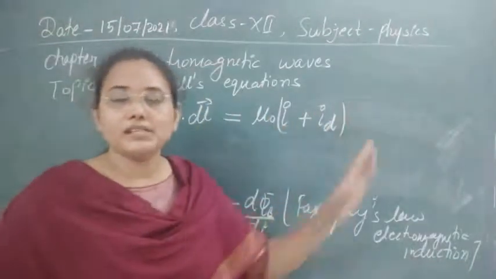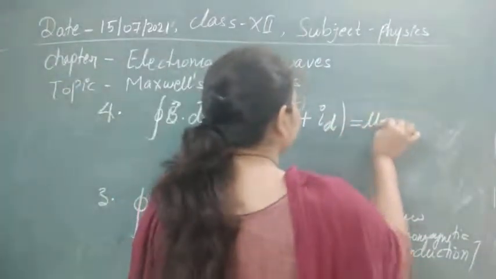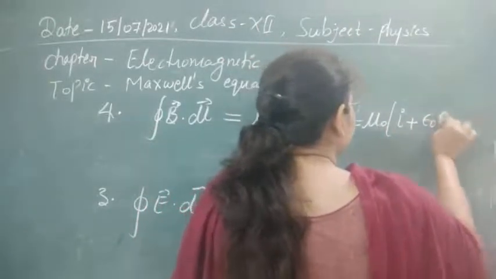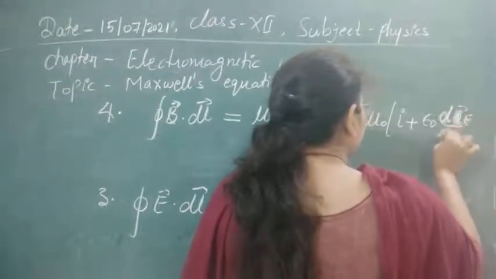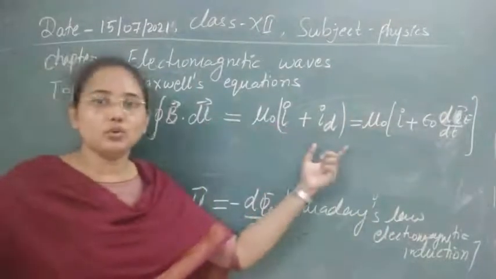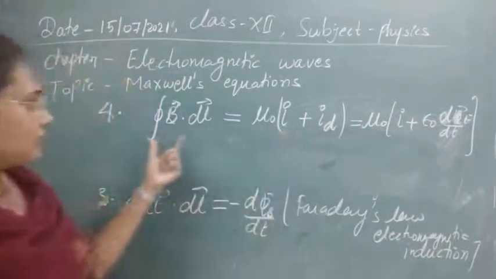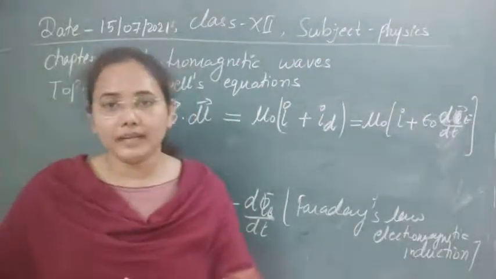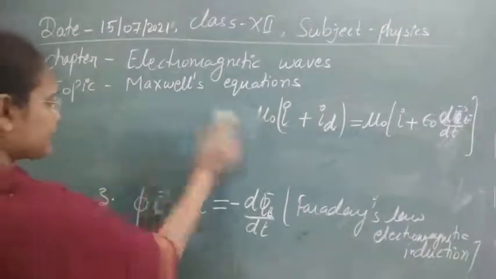So now the whole circuit is consistent, and the displacement current can be written as mu 0 times I, whose value is given by epsilon 0 d phi E upon dt. This is the value of the displacement current, and this whole law is known as Maxwell's modified equation or modified Ampere's law. These are the four fundamental equations of the electromagnetic branch, and by using all four equations we can understand